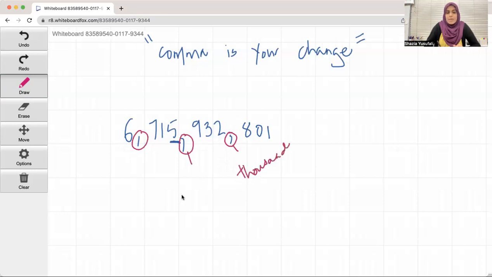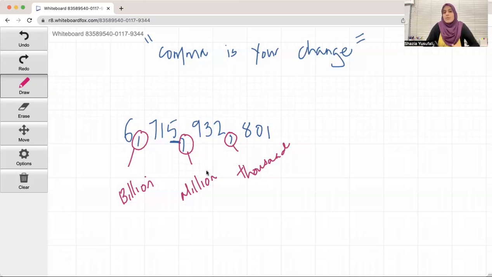The second comma is 1,000,000. And the third comma is 1,000,000,000. Okay? We know this 5 is after the million comma. So what is a 5? It's 5,932,801. The 5 is 1,000,000, right? It's in the million spot. So do you see that? I can now tell you exactly where the 5 is.